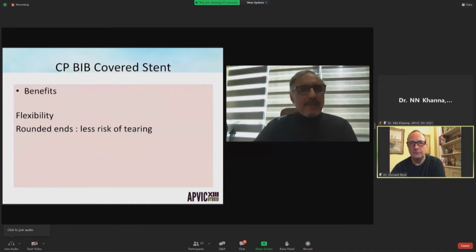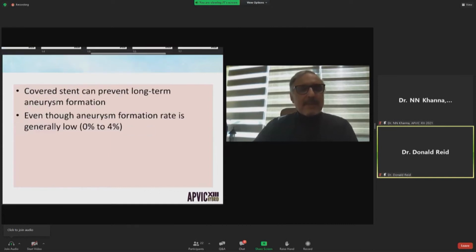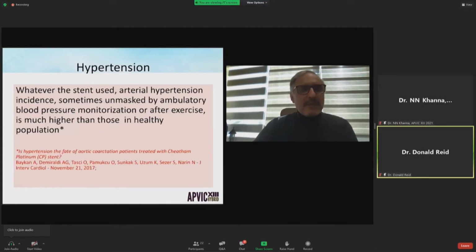The CP BIB covered stent has other advantages, such as flexibility and rounded tips that prevent rupture. Covered stents can prevent long-term aneurysm formation, and the aneurysm formation rate is generally low, ranging from 0 to 4%. And regarding hypertension, whatever the stent used, the incidence of arterial hypertension, sometimes masked, revealed by ambulatory blood pressure monitoring or after exercise, is much higher than in the healthy population.